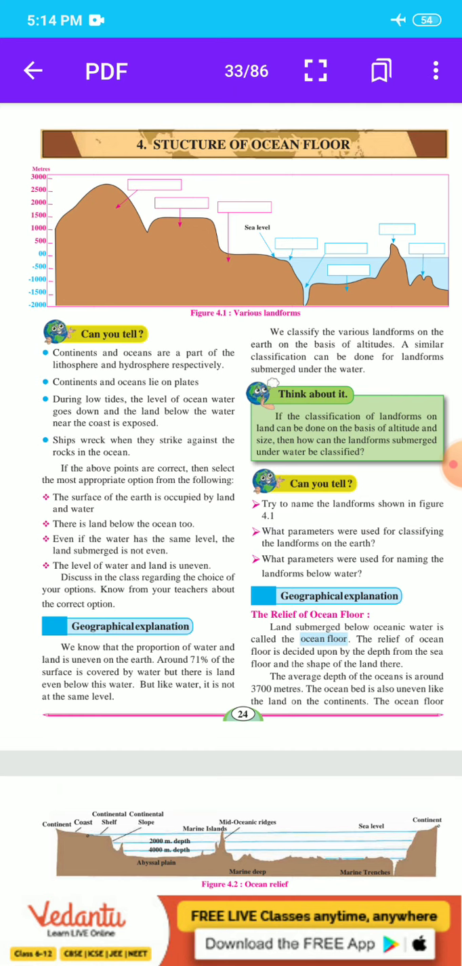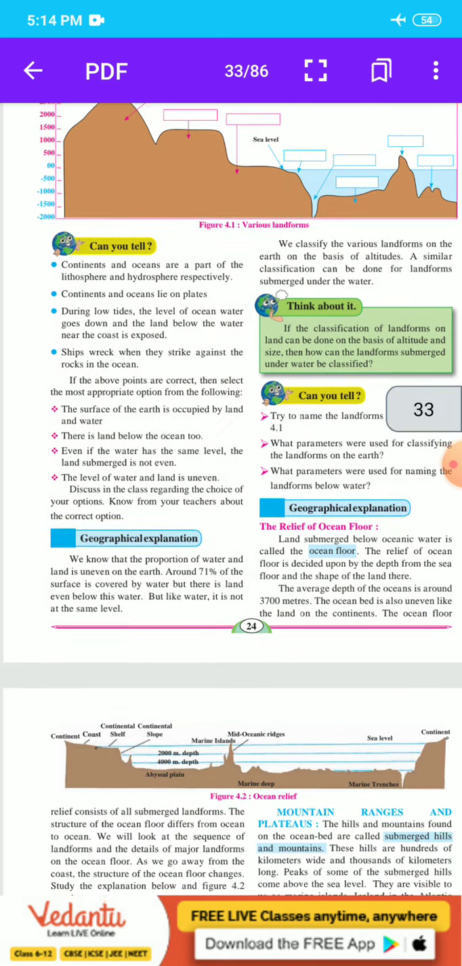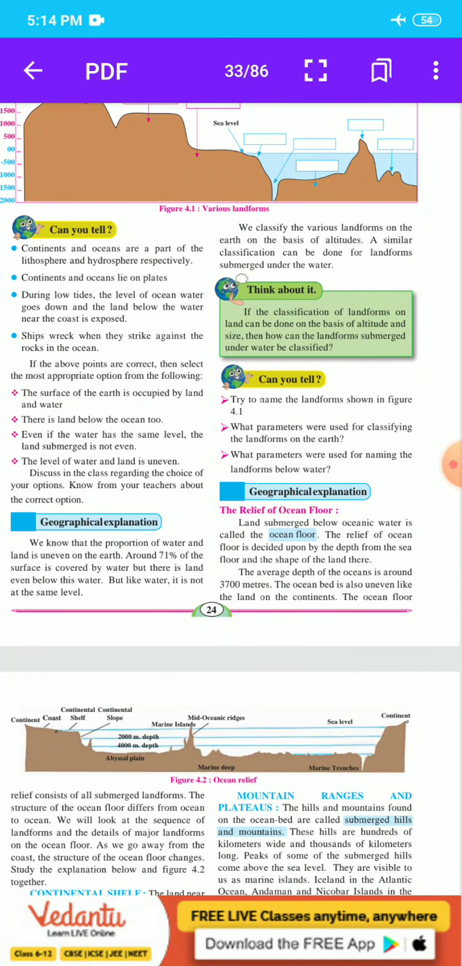The next point is the geographical explanation, the relief of the ocean floor. What is the ocean floor? Land submerged below oceanic water is called the ocean floor.